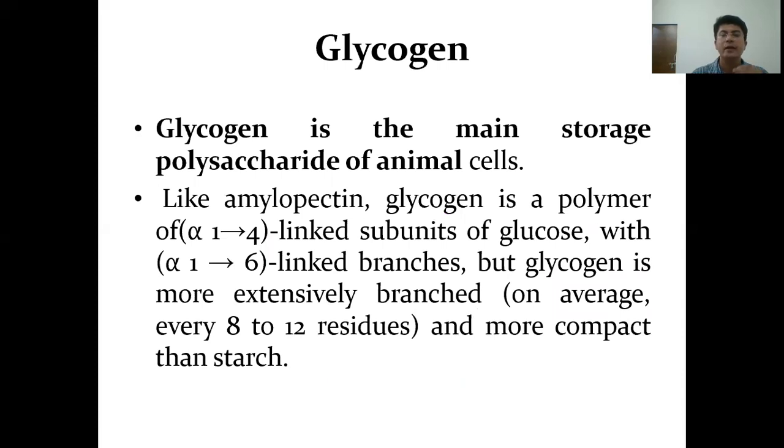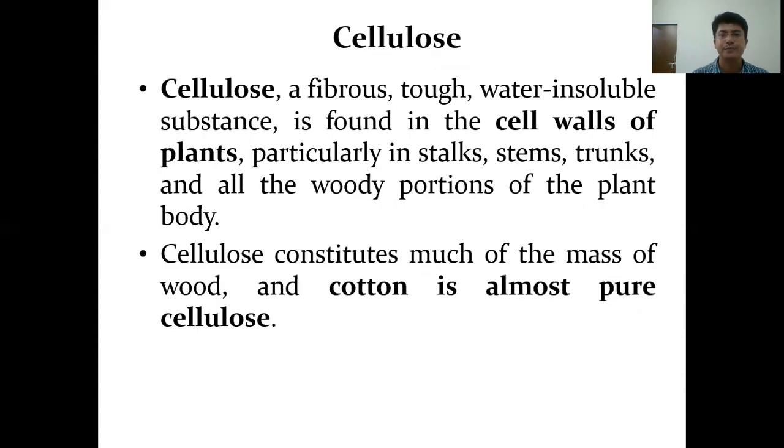Glycogen is the animal storage compound and is often referred to as animal starch. Like amylopectin, glycogen is a polymer of alpha 1,4 linked glucose units, and the linkage at the branch points is also alpha 1,6 linkage, but glycogen is more branched. It is extensively branched compared to starch. On an average, every 8 to 12 residues a branch point can appear, whereas in case of starch, the branch point appears after every 20 to 24 repeating units.